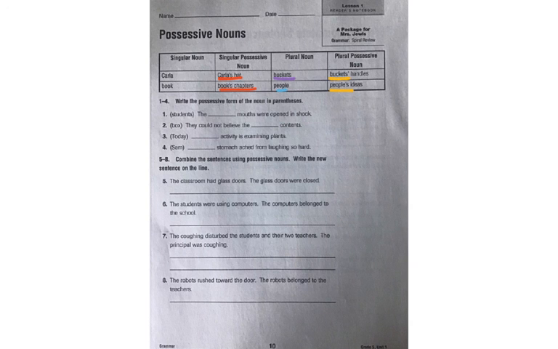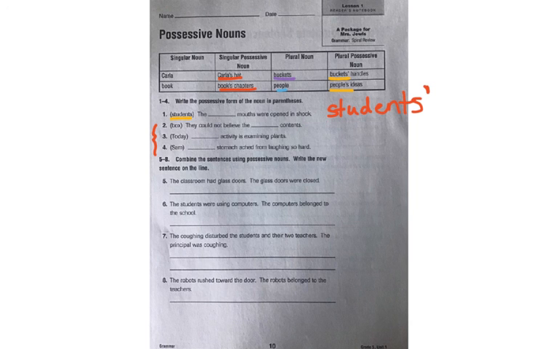So number 1 says, write the possessive form of the noun in parentheses. We have the noun students in number 1, and it says, the students' mouths were opened in shock. Well, the word students already ends in an S, and so you're just going to write the word students like it is, and because it already ends in an S, you're just going to add an apostrophe after it. And you're going to do the same thing for 2, 3, and 4.